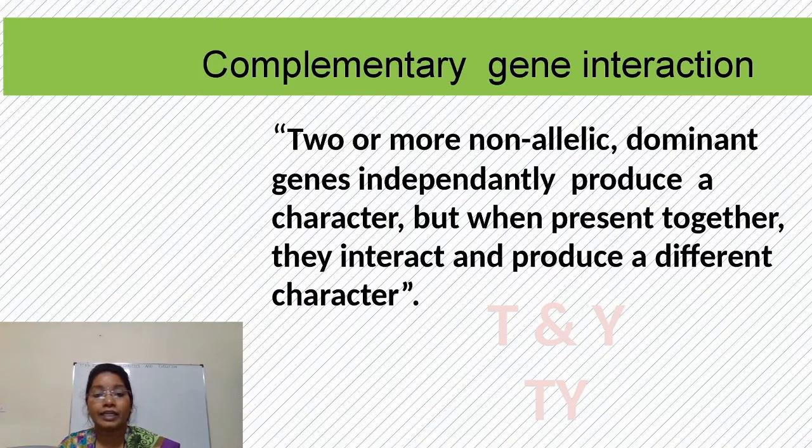So they independently produce a character. That means when capital T is alone, it will produce tall. When capital Y is alone, it will produce yellow. But when present together, when there is capital T with capital Y, they interact and produce a different character. That means when capital T is present with capital Y, they neither produce tall nor yellow. They will interact and produce a different character.